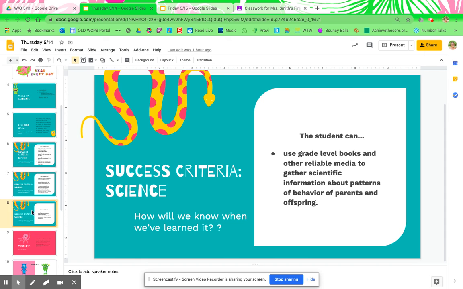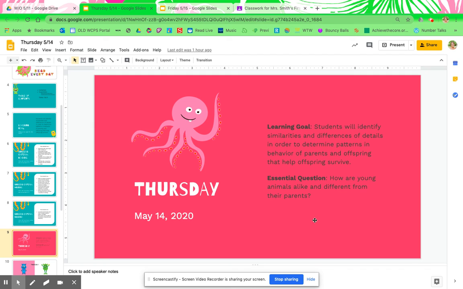And your science success criteria. The student can use grade level books and other reliable media to gather scientific information about patterns of behavior of parents and offspring. All right, your essential question is the same as the one that we had on Monday.